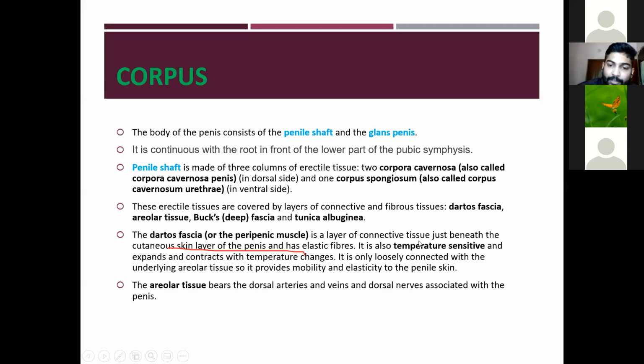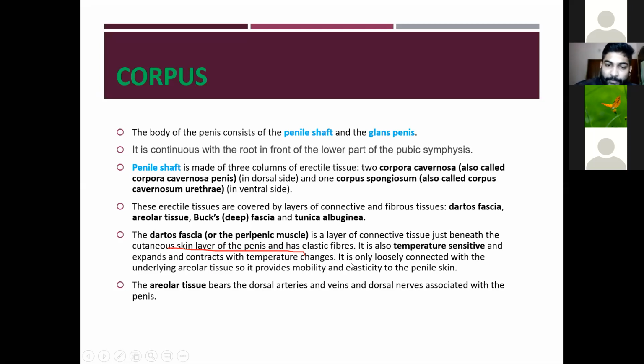So earlier I told in the scrotum, it is temperature sensitive. It contracts or relaxes during the change in the temperature. Okay, so in the scrotum, it helps to move the scrotum towards the body for warmth and away from the body for the temperature to cool down. Okay, so it is the dartos fascia. It is temperature sensitive and expands and contracts with the temperature changes.